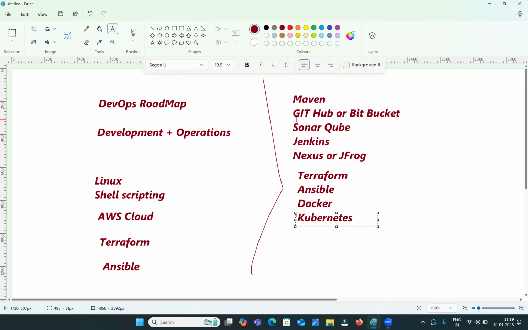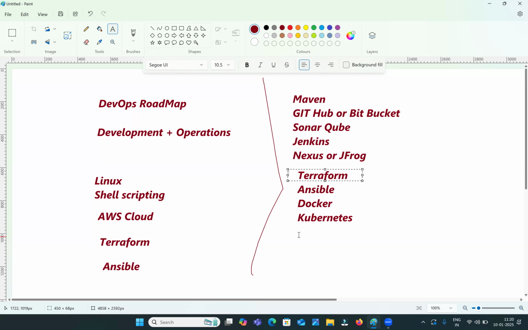So till now, what we discussed: first you should know Maven, then a source code repository tool, next a code review tool, then a deployment tool, then artifact repositories, and Terraform. Terraform is IAC, infrastructure as code. We will create the infrastructure by writing code, that is called IAC, infrastructure as code, Terraform. Then you should know Ansible as the configuration management tool, Docker as a containerization platform, and Kubernetes as an orchestration platform.